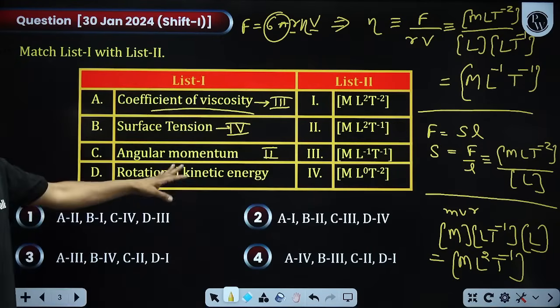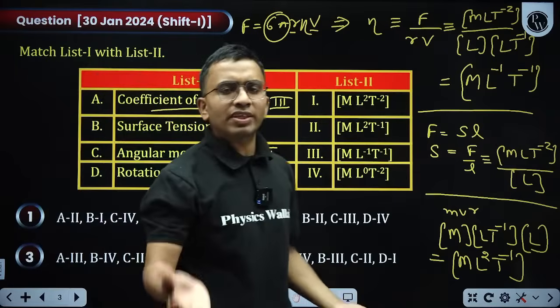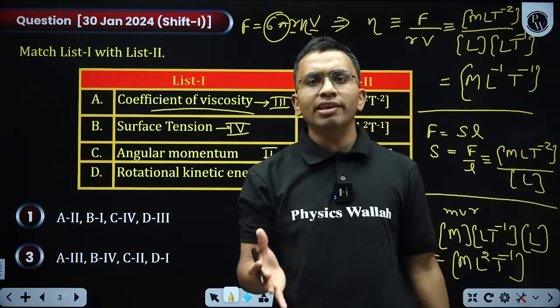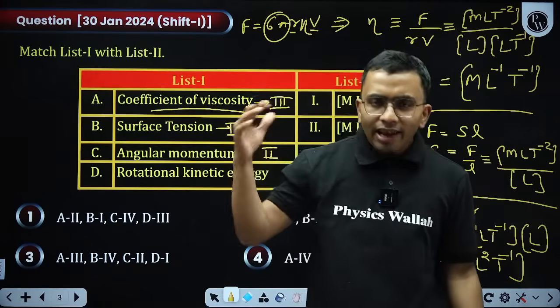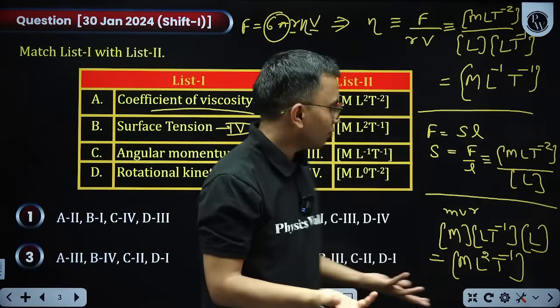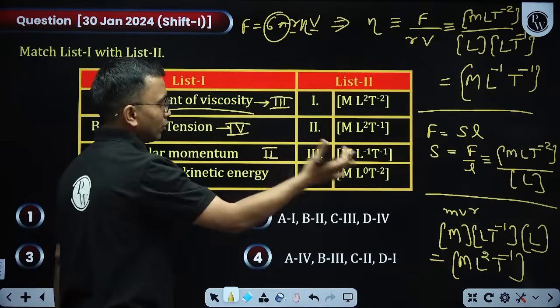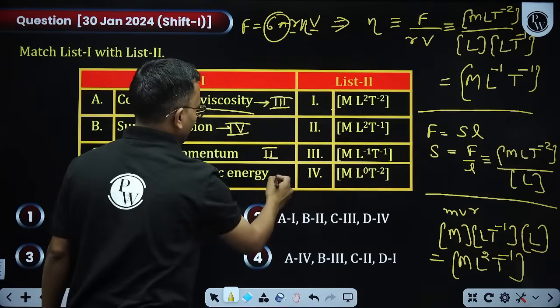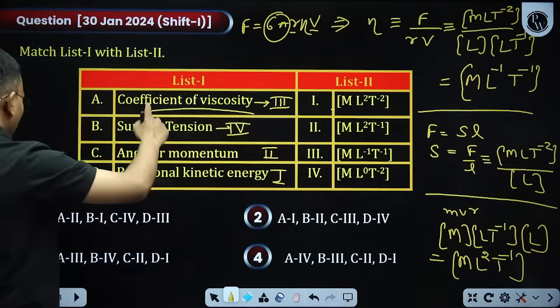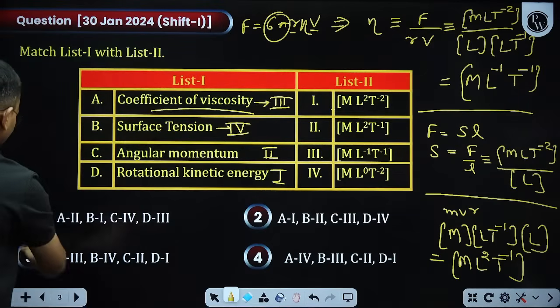The last is rotational kinetic energy. Any type of energy, whether it is rotational kinetic energy, potential energy, or any other energy, will have the same dimension. What is that? Dimension of energy is M L squared T to the power minus 2, that is the first option. So I got 3, 4 and then 2 and then 1.